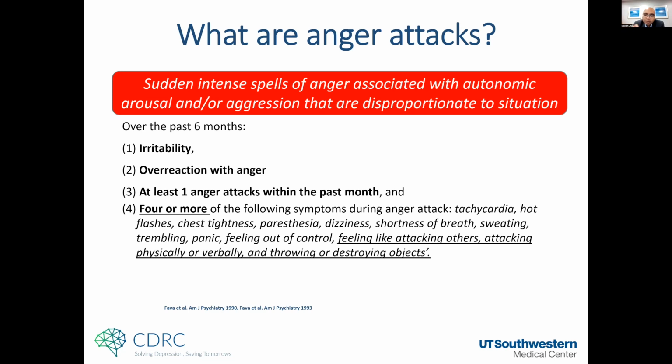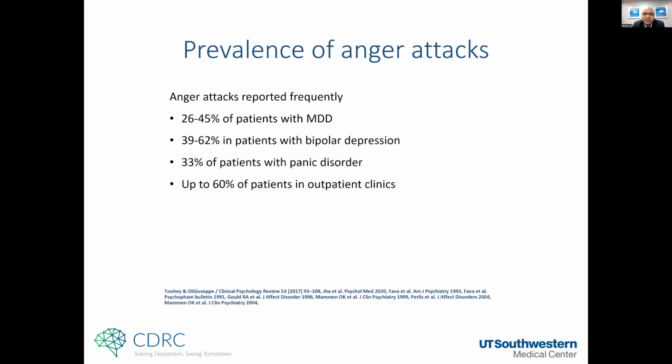So our work has looked at both the grouchy mood aspect with the measure of irritability, but also this anger attack that gets to some of those outbursts or phasic aspects. So how frequent is anger attack? It seems, at least in our data, it tends to be there in about a third of people with depression, and maybe slightly higher. But various people have reported various different prevalence of anger attack.